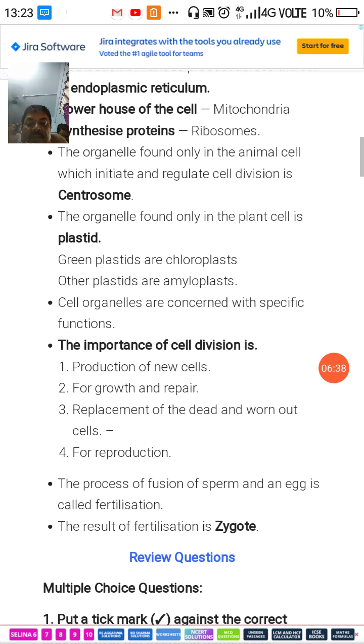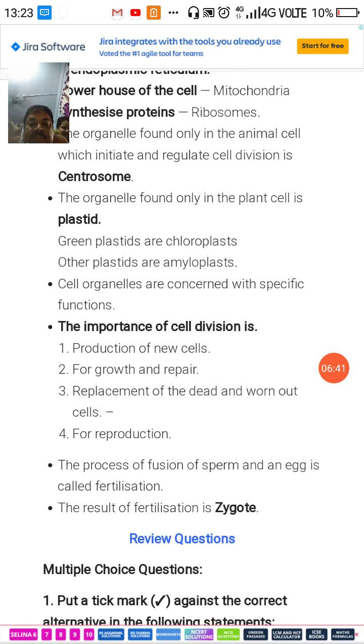Okay, now the process of fusion of sperm and an egg is called fertilization. Okay, so what is fertilization? The fusion of sperm and an egg is called fertilization, and the result of fertilization is zygote. And zygote is the single cell from where all the organisms have developed. Okay, whether it is a single-celled organism or a multicellular organism, they originate from the zygote. Okay, zygote is the starting cell.